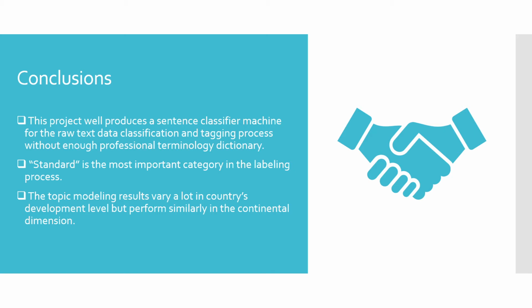This project produces a sentence classifier machine for the raw text data for the classification and tagging process without an enough professional terminology dictionary. And standards is the most important category in the labeling process. And the topic modeling results vary a lot with countries' development level, but perform similarly in the continental dimension.